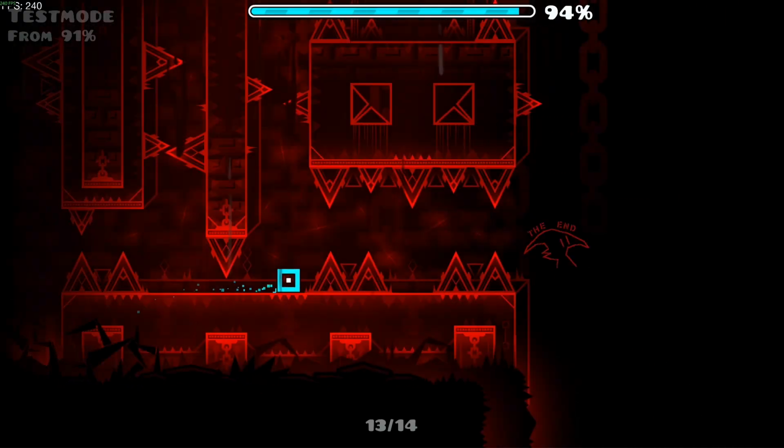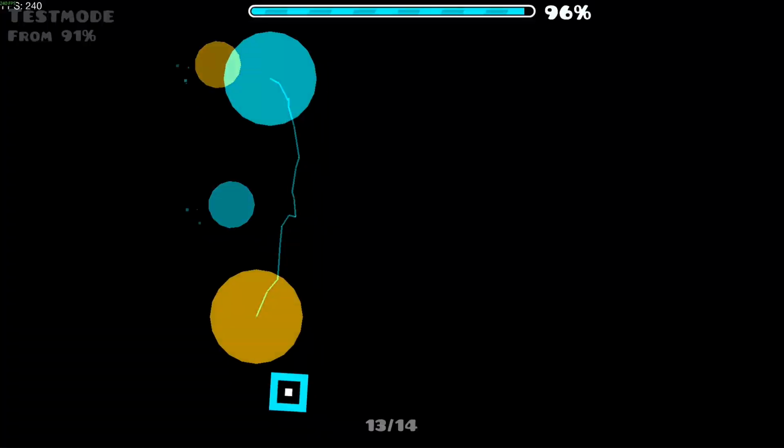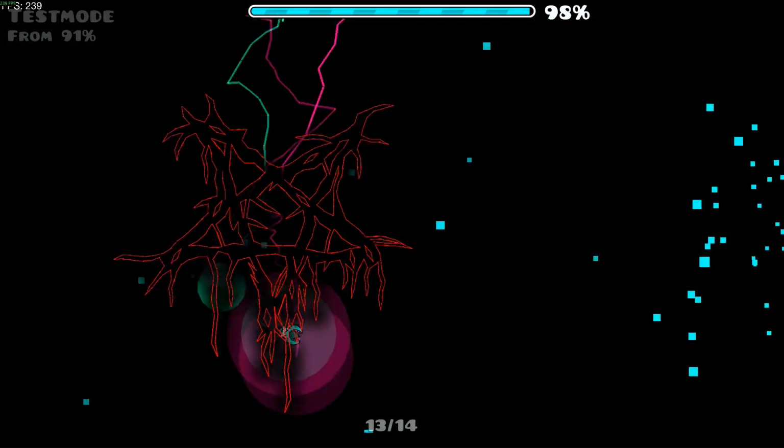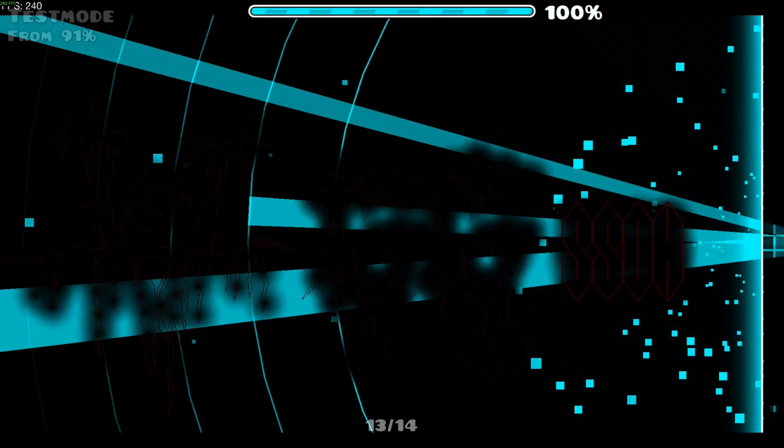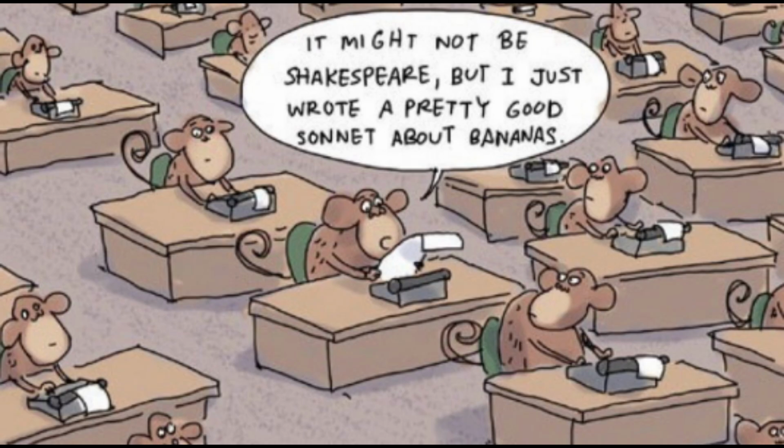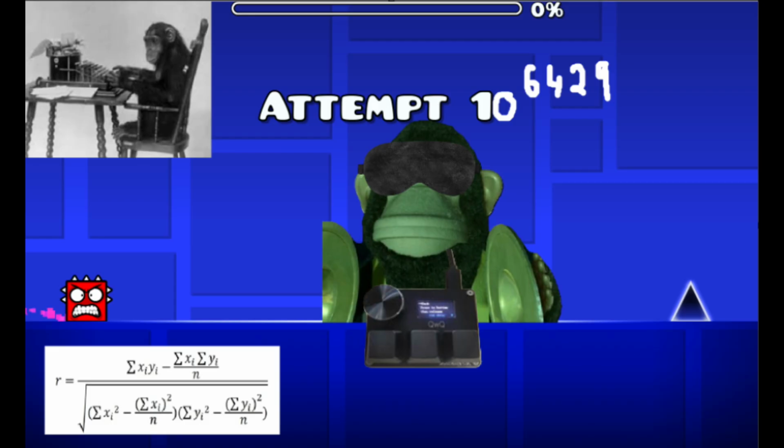There's a probability of 1 in 2 to the power of 21,360 or 10 to the 6,429 chance, which is 6,000 orders of magnitude larger than the number of atoms in the universe. So theoretically, with an infinite number of monkeys, mathematically, there would be some cases of success. However, this is physically impossible in our universe and would never happen. So unfortunately, the answer to the question, can a blindfolded monkey beat Stereo Madness,